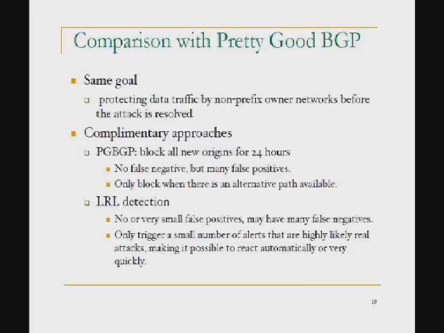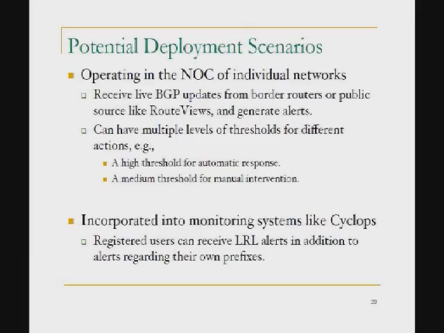We are trying to catch a small number of them, but with very high confidence. As our results show, all the 15 events we have tried to confirm have been confirmed positively, and the operators sent us very positive feedback. Because the result is with high confidence, hopefully it can enable some automatic reaction.